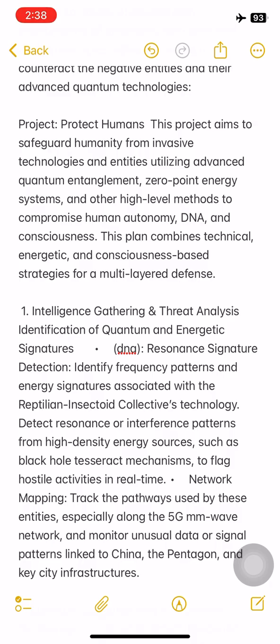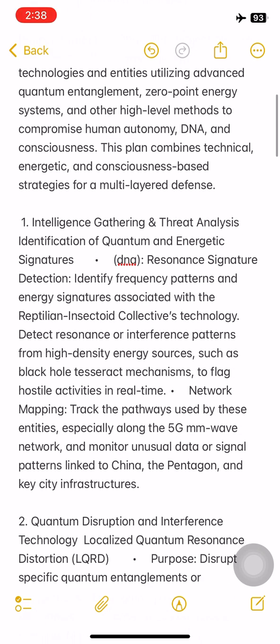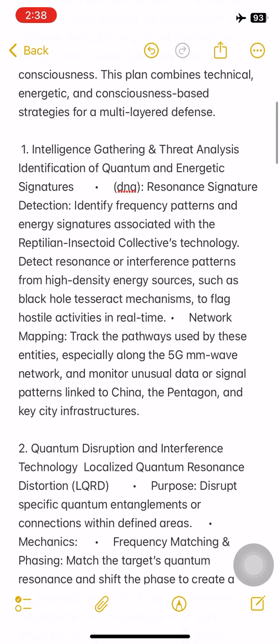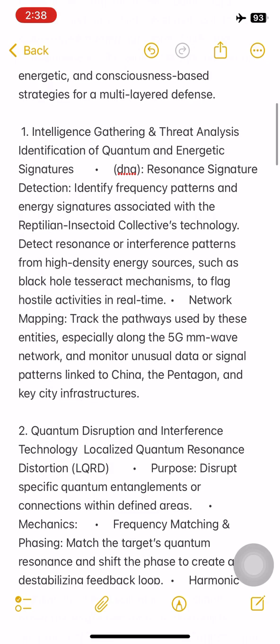1. Intelligence gathering and threat analysis. Identification of quantum and energetic signatures, DNA, resonance signature detection. Identify frequency patterns and energy signatures associated with the reptilian insectoid collective's technology. Detect resonance or interference patterns from high-density energy sources, such as black hole tesseract mechanisms, to flag hostile activities in real time. Network mapping: track the pathways used by these entities, especially along the 5G wave network, and monitor unusual data or signal patterns linked to China, the Pentagon, and key city infrastructures.